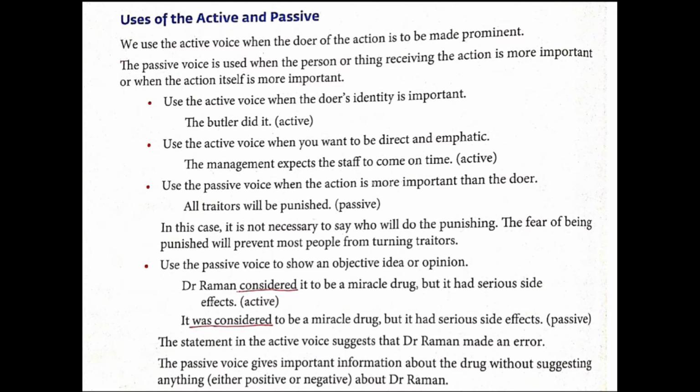So certain rules are given. Let's see. First rule, use the active voice. Now when to use active voice? When the doer's identity is important. For example, the butler did it. So here it's an active voice because the doer's identity is very important.